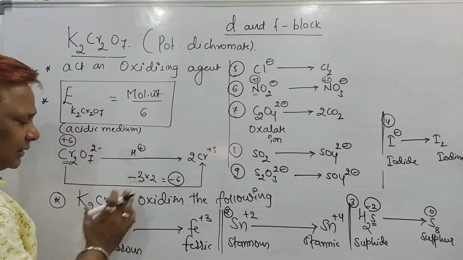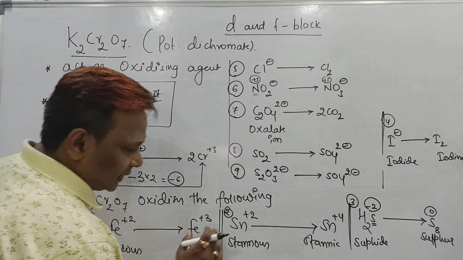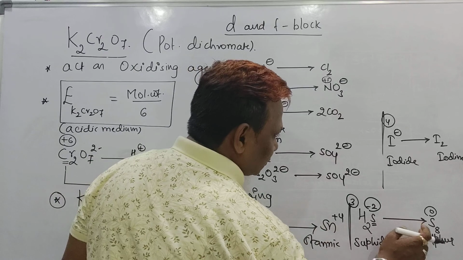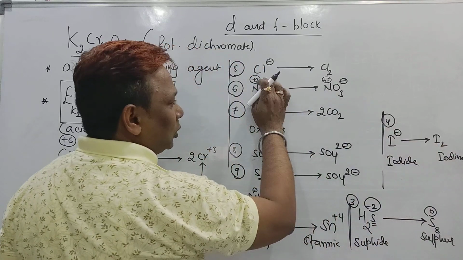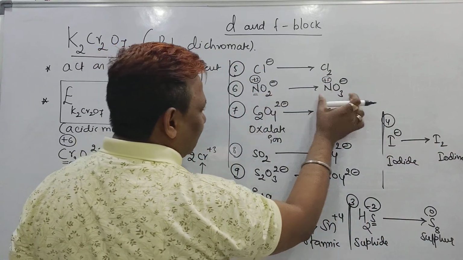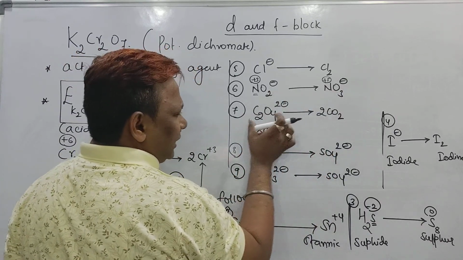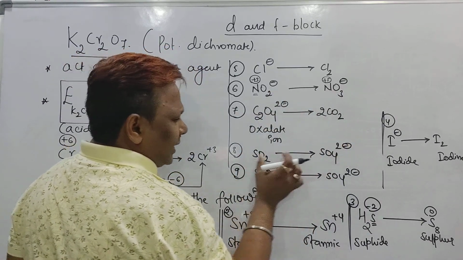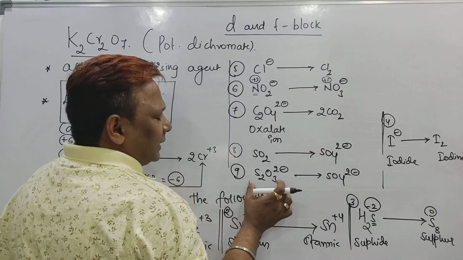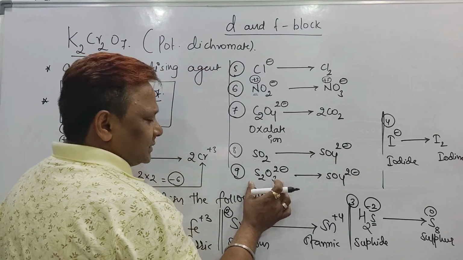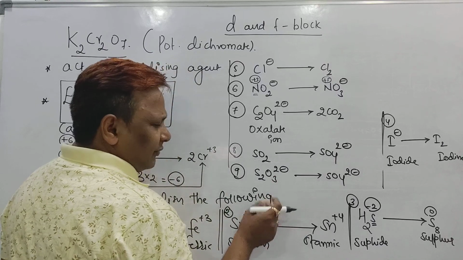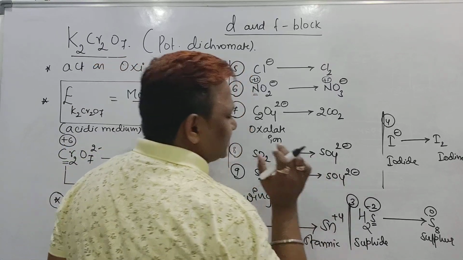The dichromate ion can oxidize ferrous to ferric, stannous to stannic, sulfide to sulfur, iodide to iodine, chloride to chlorine, nitrite to nitrate, oxalate to carbon dioxide, sulfur dioxide to sulfate, and S2O3 2 minus, that is sodium thiosulfate, thiosulfate ion to sulfate ion.